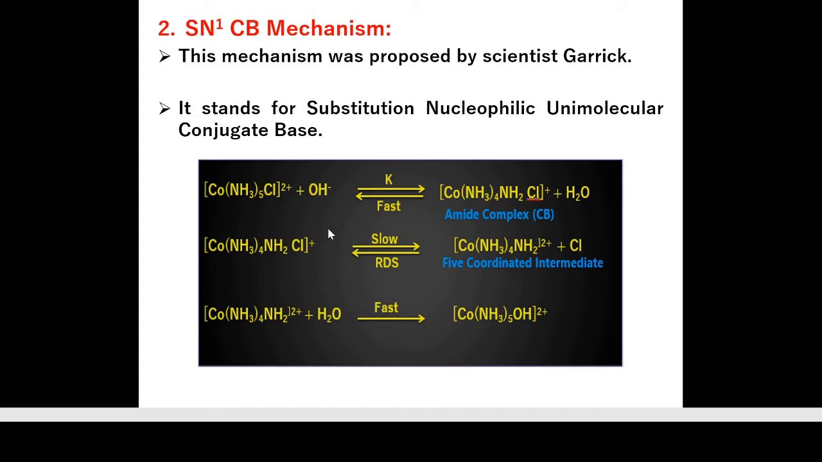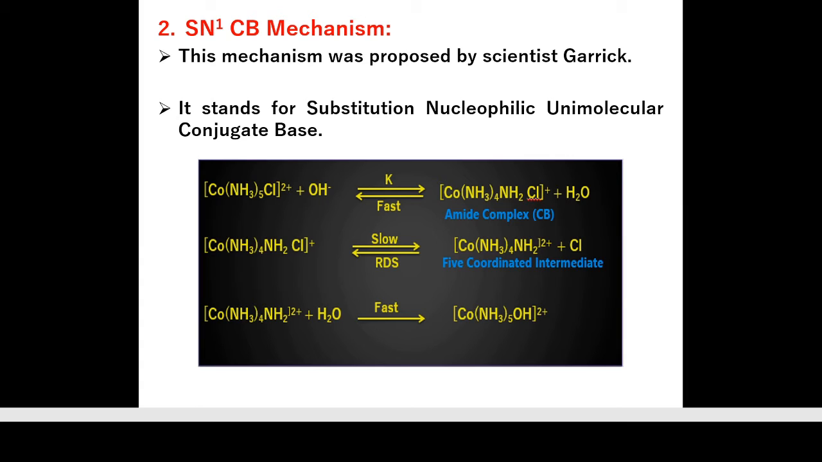In the next step, this amide complex is able to remove this Cl, which gives [Co(NH3)4NH2]2+, that is a 5 coordinated intermediate. Now the second step follows an SN1 type of mechanism. What happens in an SN1 type of mechanism? In SN1, there is formation of a 5 coordinated intermediate. This step is the slowest step, or it is also called the rate determining step.